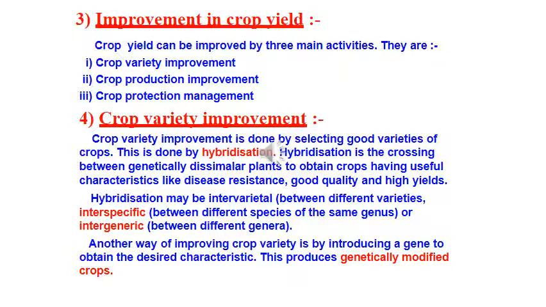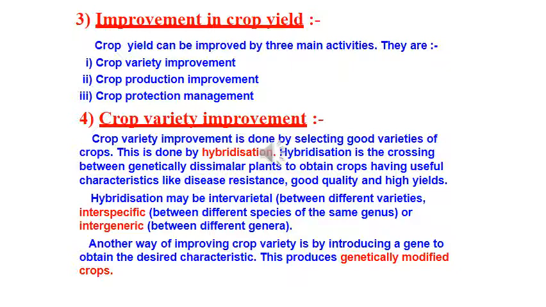The second one here is improving crop varieties by introducing a gene to obtain the desired characteristics. This is genetic engineering. Suppose that when our genome sequencing is done, we get to know our genome sequences, which genes are present where, and the location of those genes. If we find that we have a defective gene, this defective gene can be replaced by a good gene. So we are introducing a gene to obtain the desired characteristics.